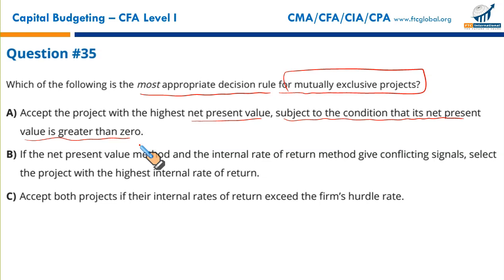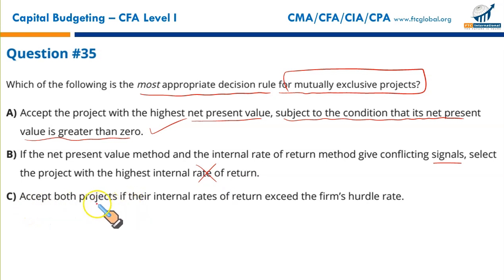Select the project that has the highest NPV that is greater than 0. Correct. Why not B? If the net present value method and the internal rate of return method give conflicting signals, select the project with the highest internal rate of return. Wrong. Whenever there is a conflict between IRR and NPV, we go with NPV. That's the condition for mutually exclusive projects.